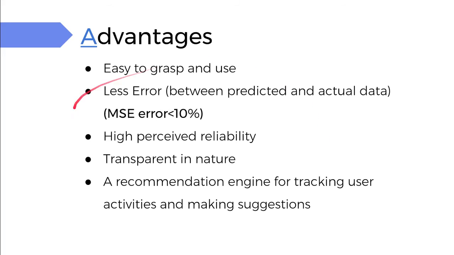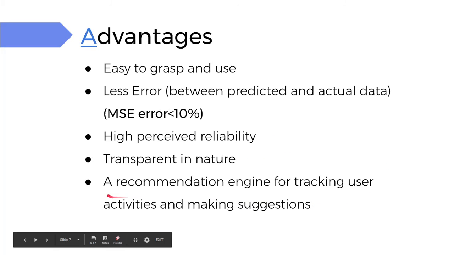So now, what are the advantages of our system? It's easy to grasp and understand. The error between the predicted and actual value, as you saw, is quite small. The mean squared error, normalized, is less than 10% in most cases. The reliability is quite good because you can see what's happening, it's transparent in nature. As I told you, there's a recommendation engine which we're working on, so that the user has even better knowledge of where to invest and what avenues to invest in.